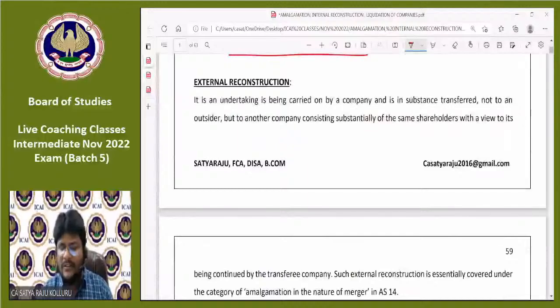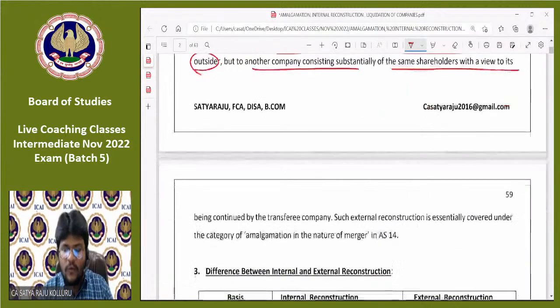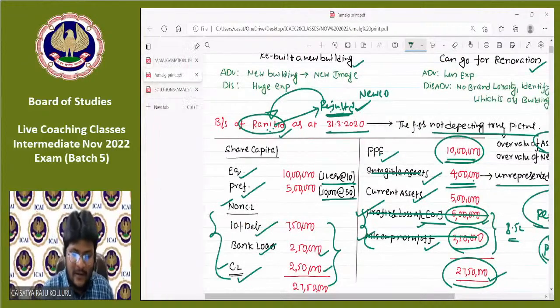Now, coming to external reconstruction: the undertaking being carried on by a company is in substance transferred, not to an outsider, but to another company consisting substantially of the same shareholders, with a view to its being continued by the transferee company. Sir, which is more technical. We already discussed in my OneNote.